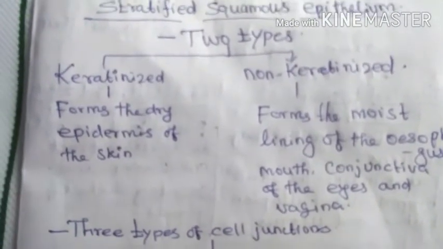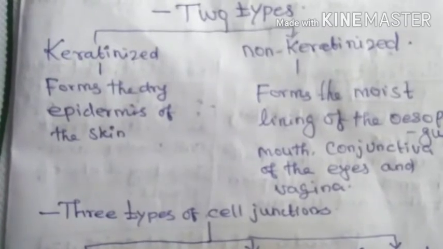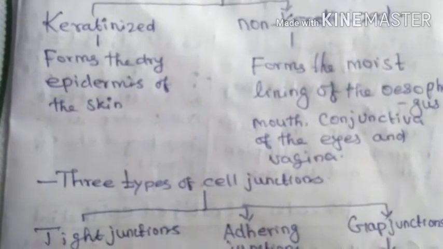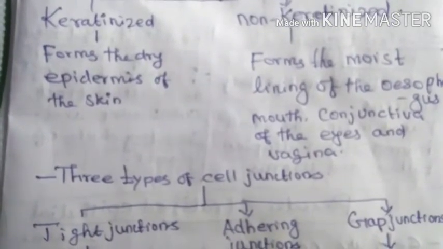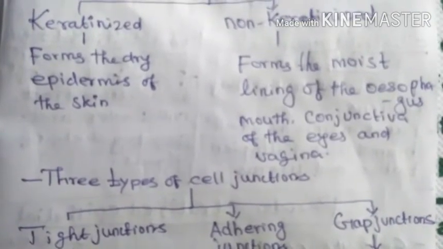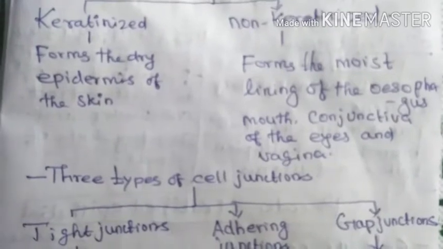So now discuss stratified squamous epithelium. There are two types: keratinized and non-keratinized. Very important two-mark question: difference between keratinized and non-keratinized. Keratinized forms the epidermis of skin. Non-keratinized is present in the moist lining of the oesophagus, mouth, conjunctiva of eyes and vagina.